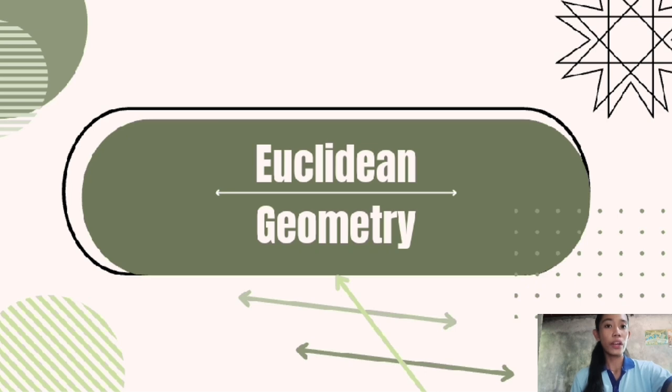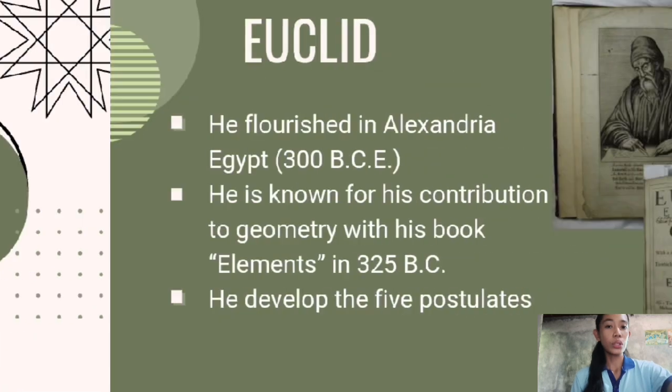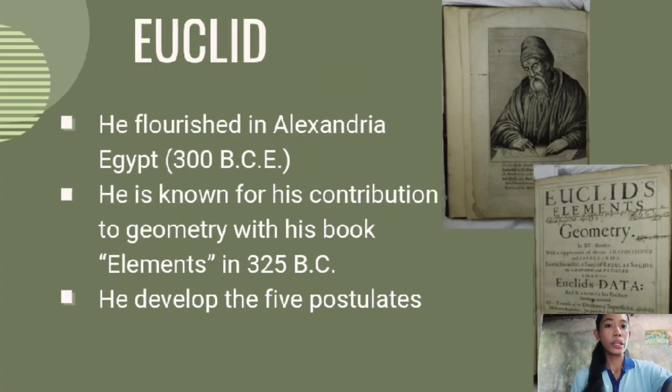Do you know who the father of geometry is? Yes, it's Euclid. Euclid was an ancient Greek mathematician, and he flourished in Alexandria in 300 BCE. Also, he founded the School of Alexandria. He is known for his contributions to geometry with his book Elements in 325 BCE. The Elements contain 13 books which outline the fundamental principles in geometry.